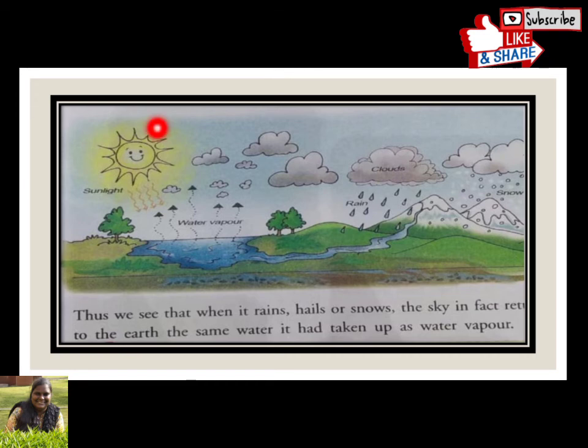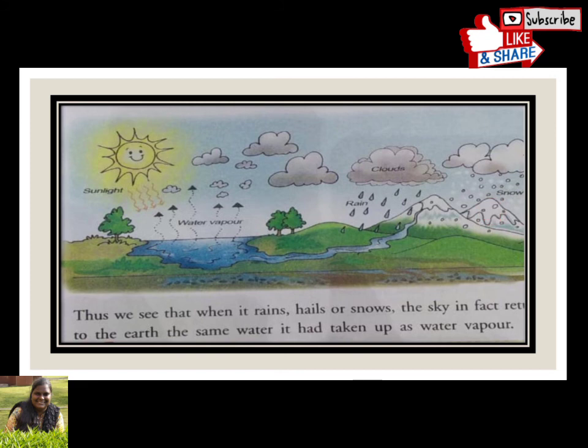When the sun is hot, the water from the earth is getting evaporated. This is the water vapor that goes to the clouds, and these clouds keep on collecting it. It first collects a little, and then when it has collected in a good quantity, the clouds become big. Now these clouds travel from one place to the other, and these clouds fall down as rains. But when it goes to the colder regions, it falls down as snow.